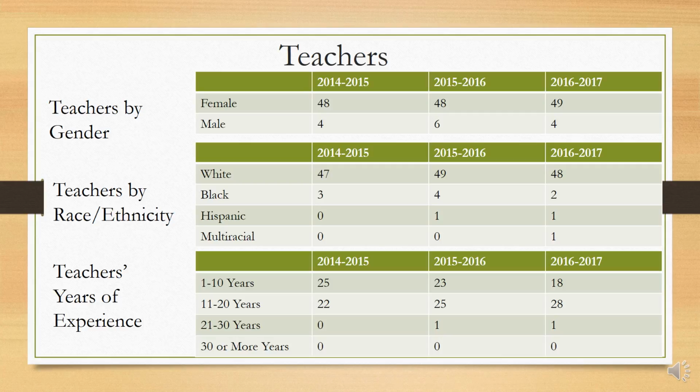Looking at teachers by race and ethnicity, for the past school year, we had 48 teachers who were white, 2 teachers who were black, 1 teacher who was Hispanic, and 1 teacher who was multiracial. Once again, this is the same trend for the past 3 years where we have about 50 teachers who are white, and then a handful of teachers who are black, Hispanic, and multiracial.